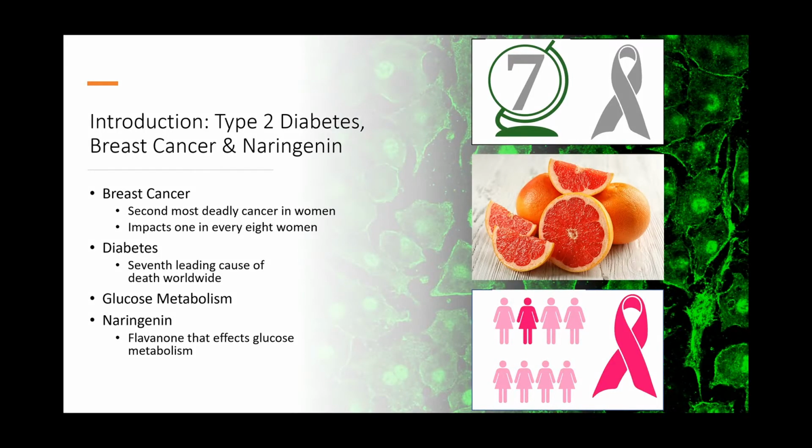Breast cancer and type 2 diabetes are among the most common diseases. Breast cancer is the second most deadly cancer and impacts 1 in every 8 women. Diabetes is the 7th leading cause of death worldwide. In both of these diseases, glucose metabolism is dysregulated.